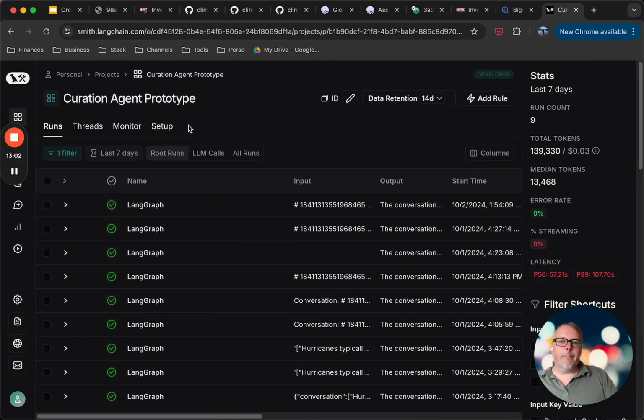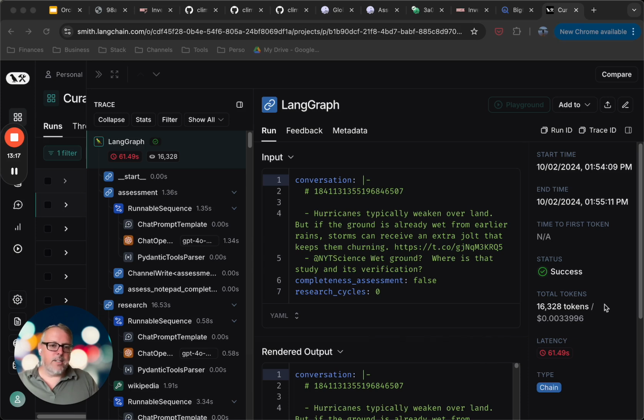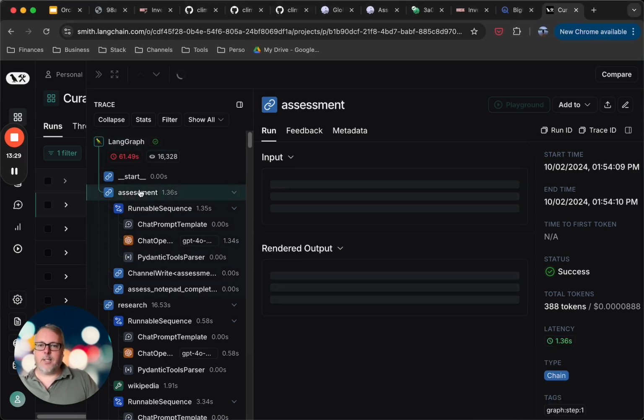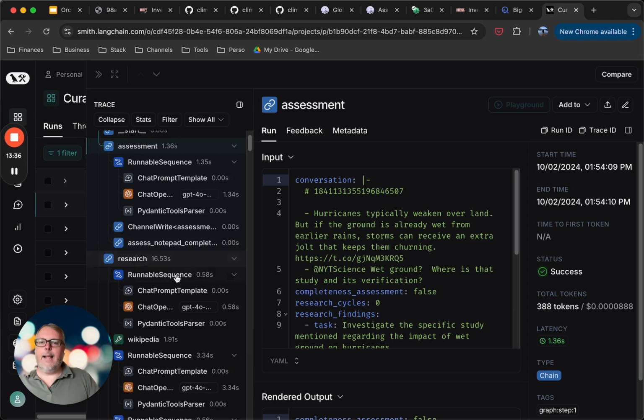Now, the final thing that I wanted to show is with LangSmith. I'm using LangSmith for my prototypes just to keep track of how they're performing. So for each request with the agent, I have a bunch of information. For example, I have the number of tokens that were used, the cost associated to that agent run, but I can also see the full sequence that it took. I can see that it started with an assessment of whether it had enough information to write the brief, and it didn't.